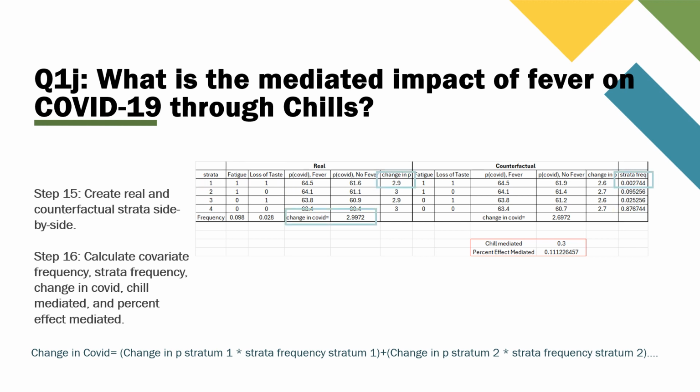To calculate change in COVID, we multiply the change in probability by the strata frequency and sum all the strata. To calculate chill-mediated, subtract the change in COVID results for counterfactual and real models. And percent-mediated is calculated by dividing chill-mediated by change in COVID in the counterfactual model.